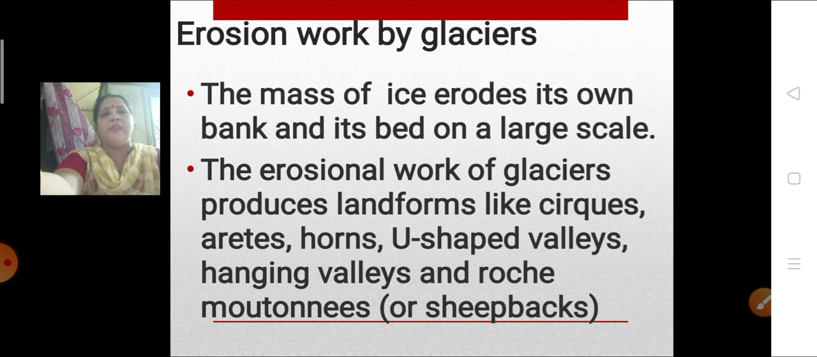What is the erosional work by glaciers? The mass of ice erodes its own bank. As you all know, the ice is very heavy, so when it is moving along, it is also eroding the place from where it is moving. It erodes its own bank as well as its own bed, like the river. The erosional work of glaciers produces landforms like cirques, arêtes, horns, U-shaped valleys, hanging valleys, and roche moutonnées or sheepbacks. These are the various formations because of the erosional work of glaciers.